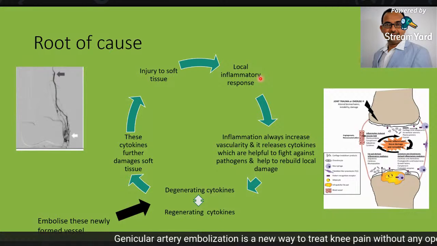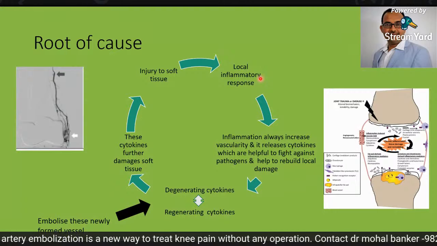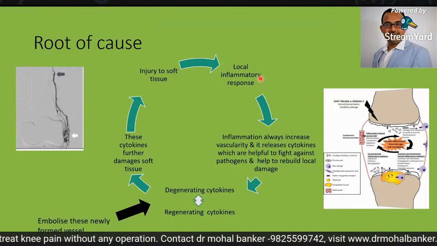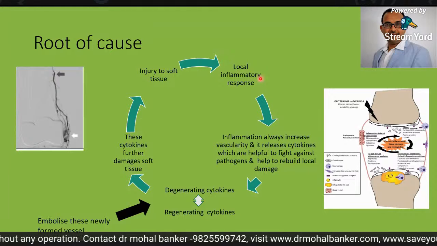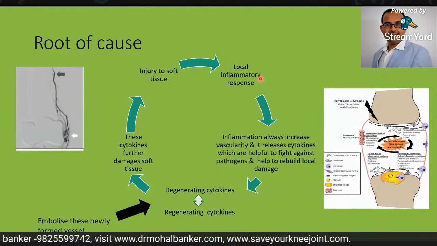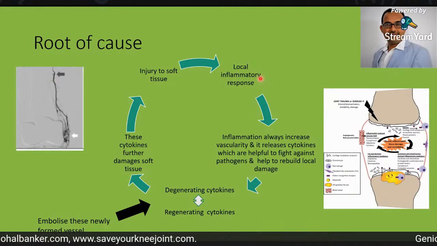Once all the damaged tissue is cleared out and replaced by new cells, this inflammatory response is stopped in this region, and this portion of the body will function normally. So this is how the body responds to any kind of injury.